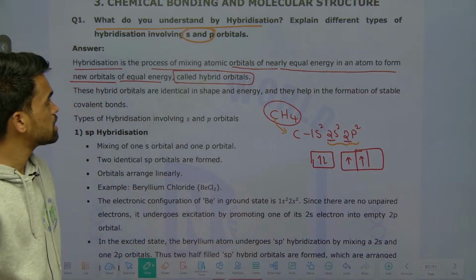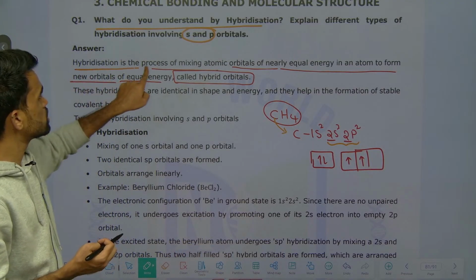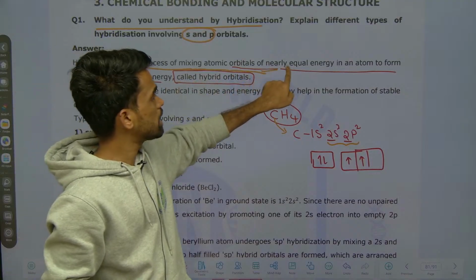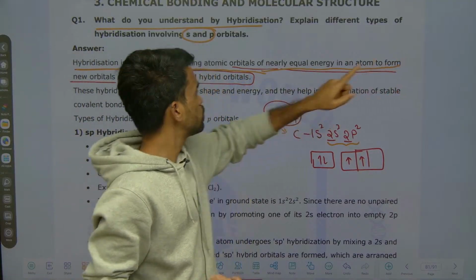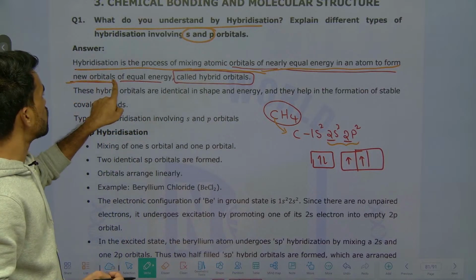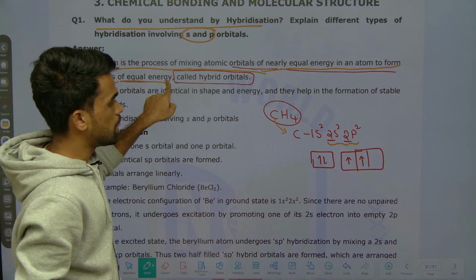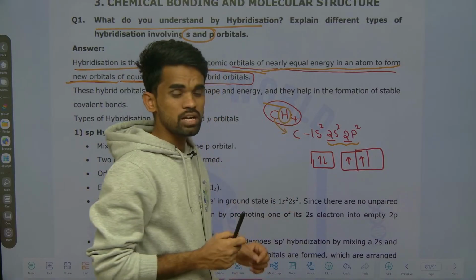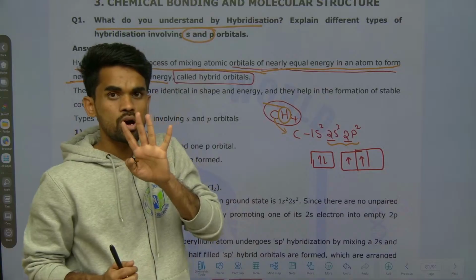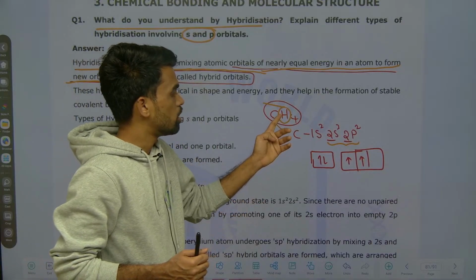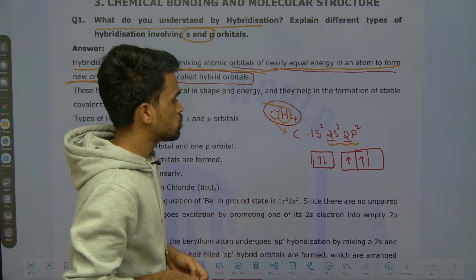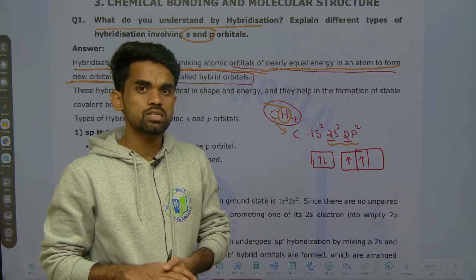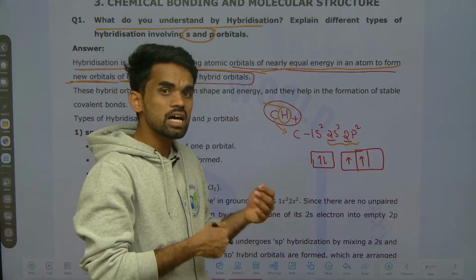Now, hybridization is a process of mixing of atomic orbitals of nearly equal energy in an atom to form new hybrid orbitals of equal energy. How many bonds are required to attach 4 hydrogen atoms to the carbon? 4 bonds are required, so 4 unpaired electrons are required. These unpaired electrons are possible by intermixing of the atomic orbitals.